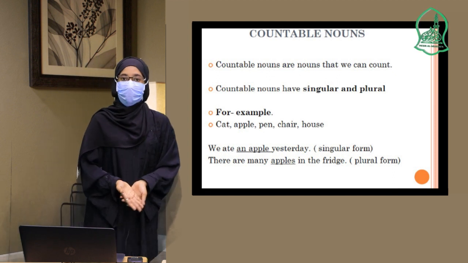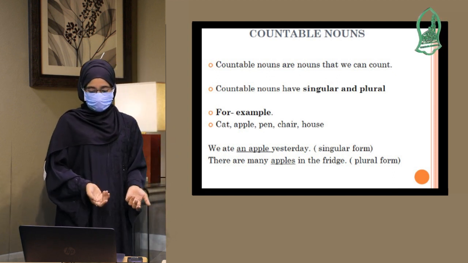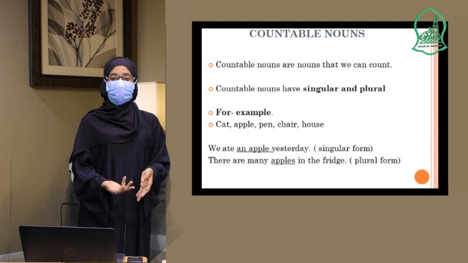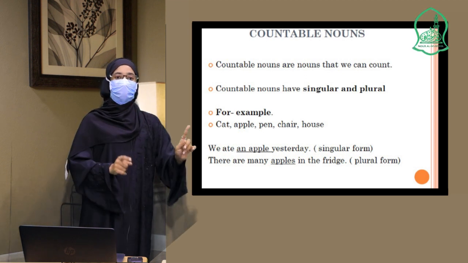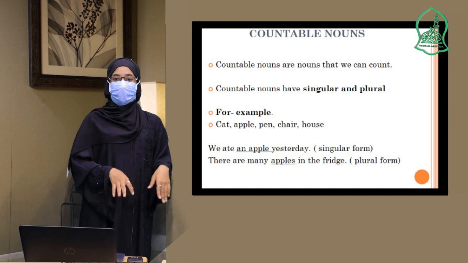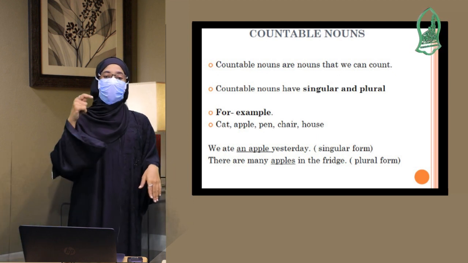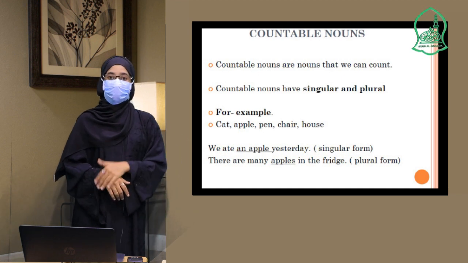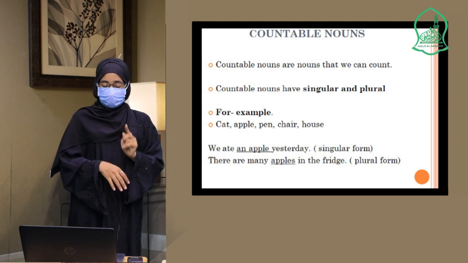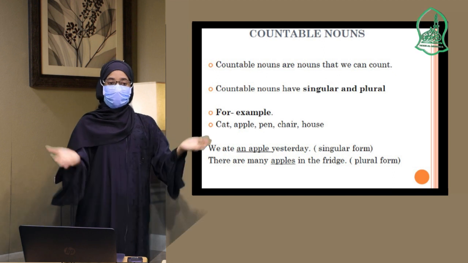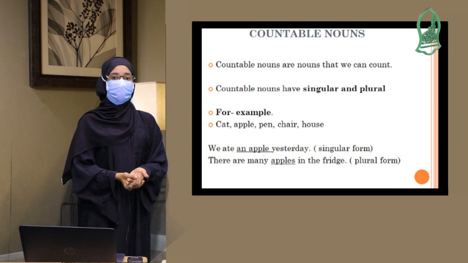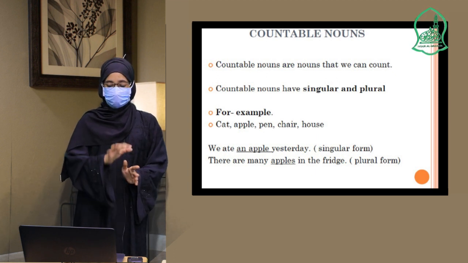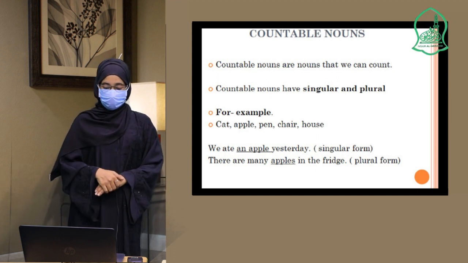For example, cat. Cat is one. Cats are many. Apple is one. Apples are many. And when we have one apple, we know that we have one apple. And if there are 100, we are able to count the apples to reach the 100 number. Pen, chair, and everything that you see that can be counted, even the books, the pens, pencils. So these countable nouns are nouns that we can count.